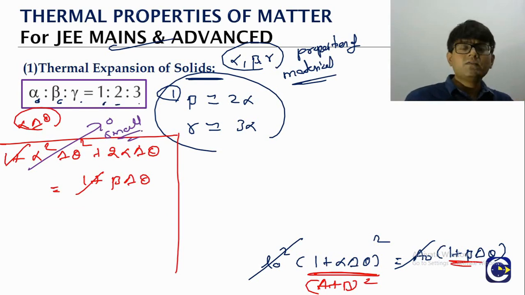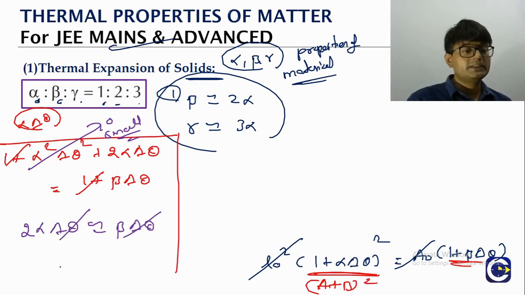For example, if alpha delta theta is 10 power minus 3, then if you square it, it becomes 10 power minus 6, which is almost negligible. So if we neglect it, that is why we said approximately, 2 alpha delta theta is approximately equal to beta delta theta. Delta theta is cancelled, so beta is approximately equal to 2 alpha.